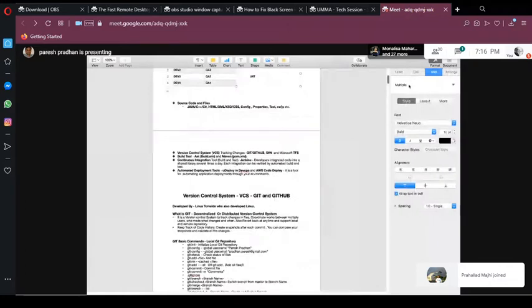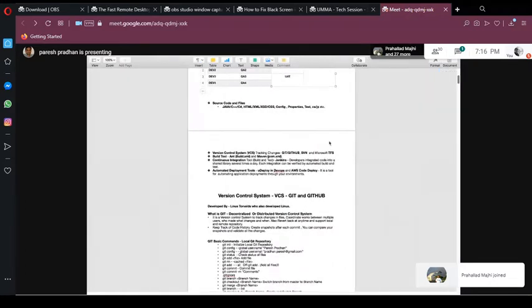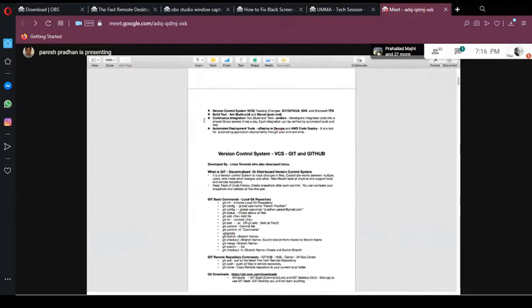Okay, a little bit later. So these are basically the life cycle of your software development. You need a version control, a build tool, a continuous integration tool, and an automated deployment tool. What I will cover today is version control, the version control system, which is basically Git and GitHub.